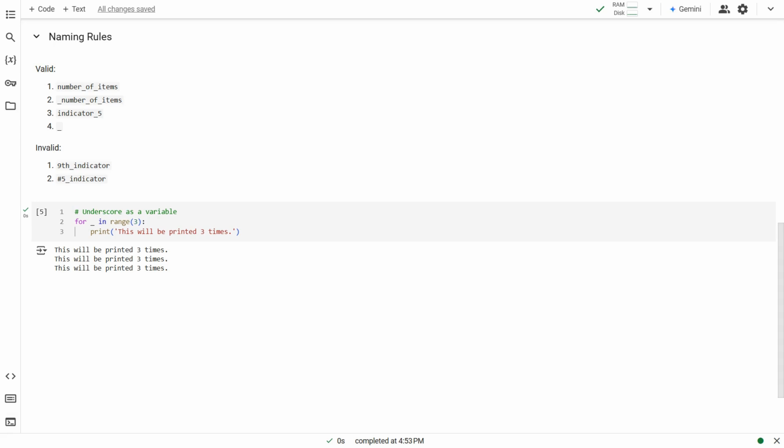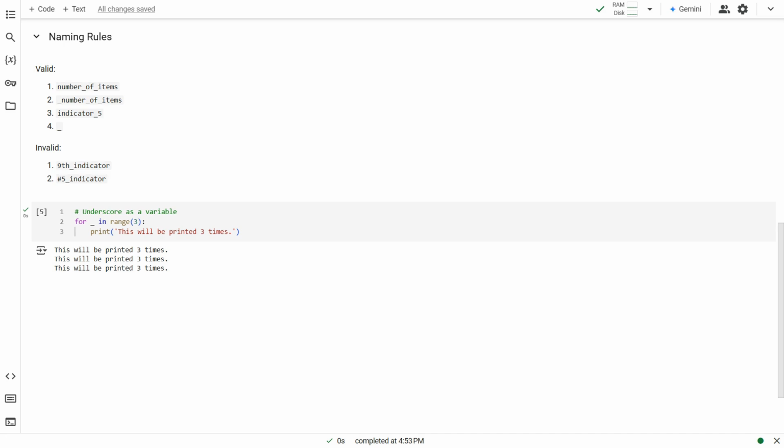The variable name must start with an alphabet or an underscore. The variable name must contain only alphanumeric characters and underscore. It cannot be any of the Python keywords. We'll go through the list of Python keywords in some time.